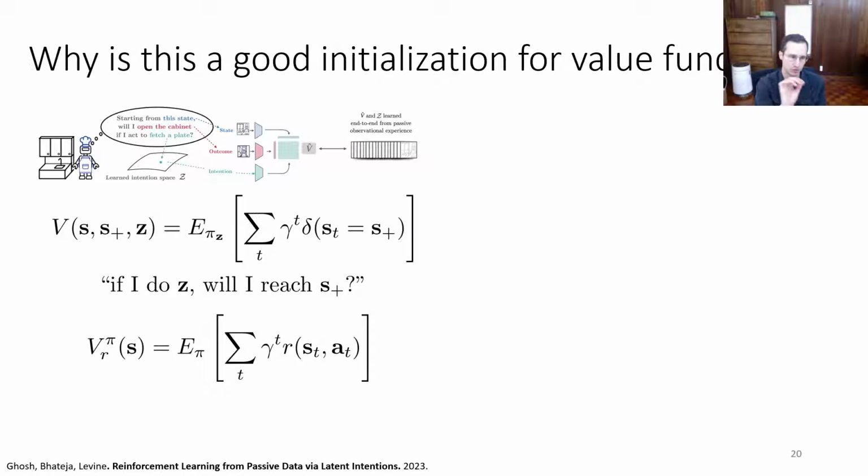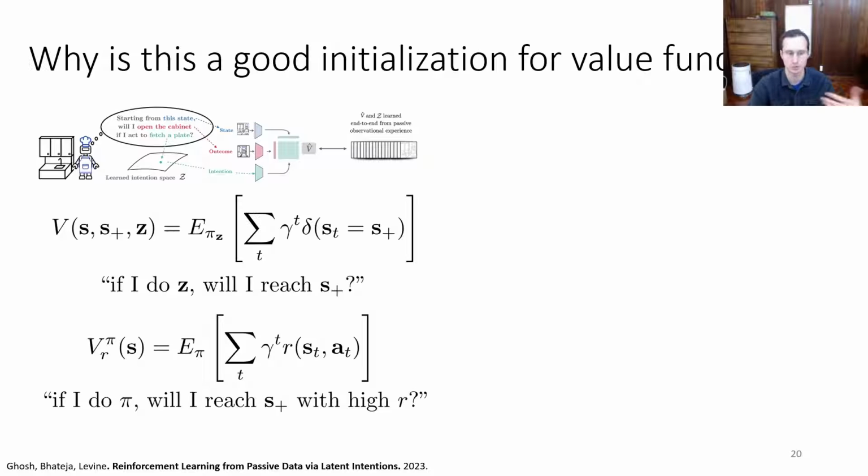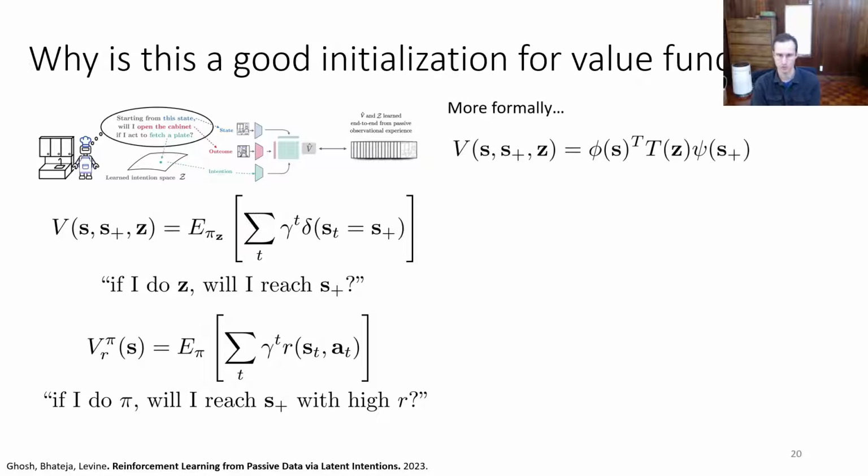A regular value function for a policy pi and a reward R is an expectation under the policy pi of the total number of times that you'll see high reward states. If you imagine that your rewards are 0 or 1, it's basically counting how many times you'll get the reward 1 states. So a regular value function answers the question, if I do pi, will I reach S plus with high R? And in the extreme case, if you imagine your task has only one high reward state, then this is essentially the same question as what the ICVF answers. If you have multiple states with high reward, it turns out that by linearity, the ICVF can answer that question also. So that's basically why the ICVF serves as a good initialization for value functions.